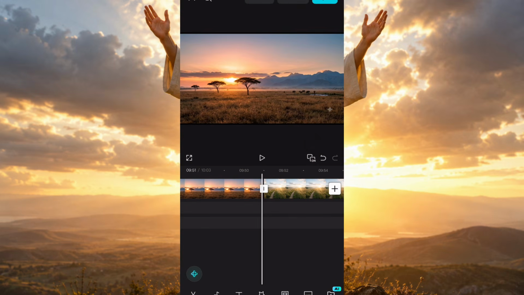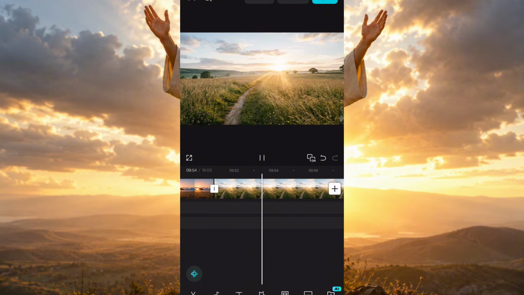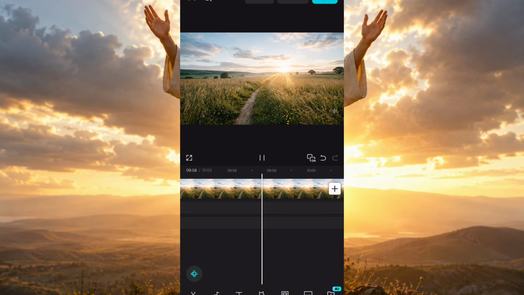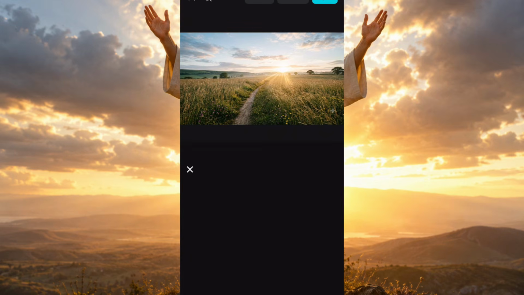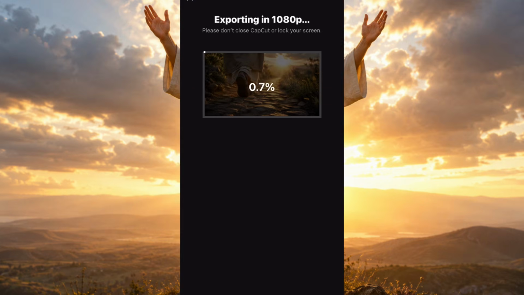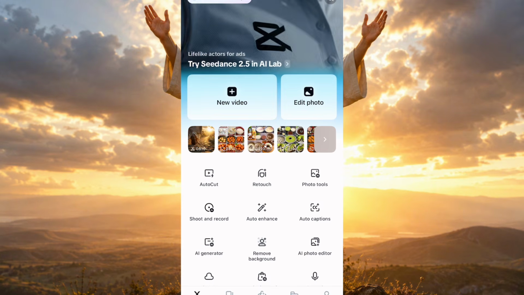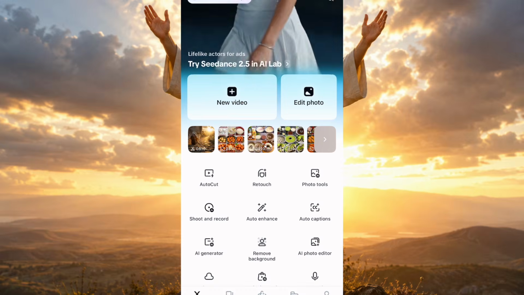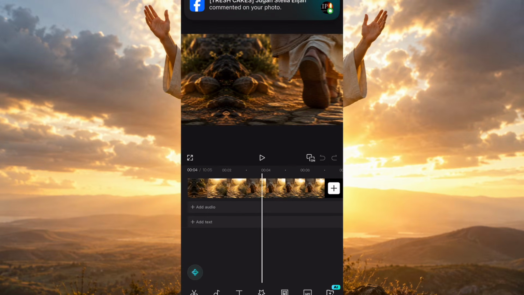Now once you are done with it, all you just need to do is to click on export. So we are going to export it first, and I'm going to show you what you are going to do with it next. Once you are done exporting, you're just going to click on done. Then you come back to new video, and you import the same video that you just exported.